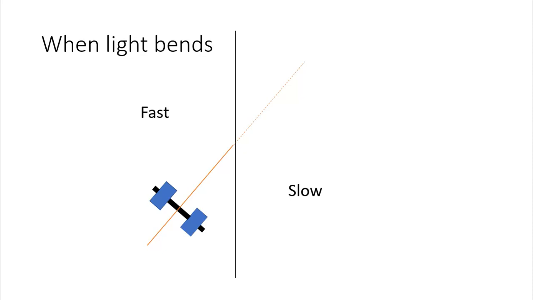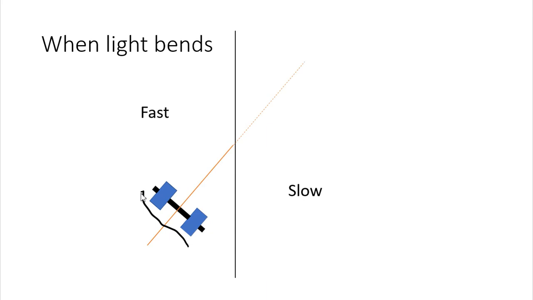I don't need to know everything about the car, nor do I need to actually draw the whole car. Really, all I'm going to draw are my 2 front wheels. There they are. So we're going to pretend that those are the 2 front wheels of my car. And when I want to figure out how a wave bends, I have to ask myself 2 questions. First of all, which wheel is going to hit the other material first? And the second thing is, is that new material going to speed up or slow down the car?